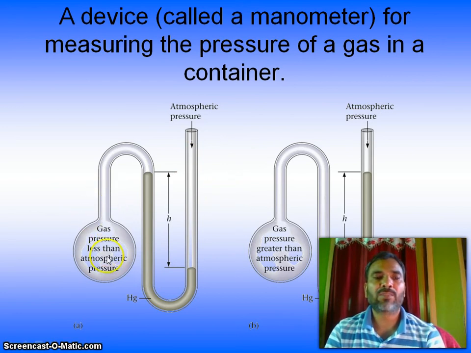Here the gas pressure is less than atmospheric pressure. This is the height, this is mercury, and you have atmospheric pressure from here. Now the gas pressure is greater than atmospheric pressure. So if it is this, then it will move like that. Here atmospheric pressure is greater and gas pressure is less. There gas pressure is greater and atmospheric pressure is less.